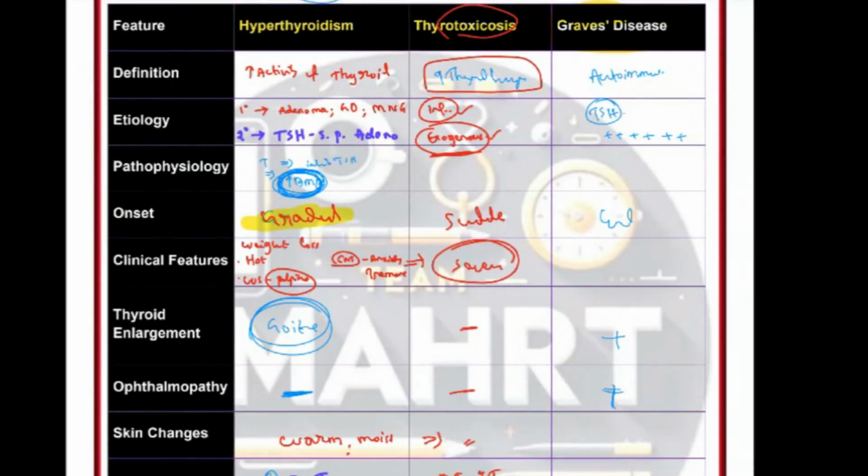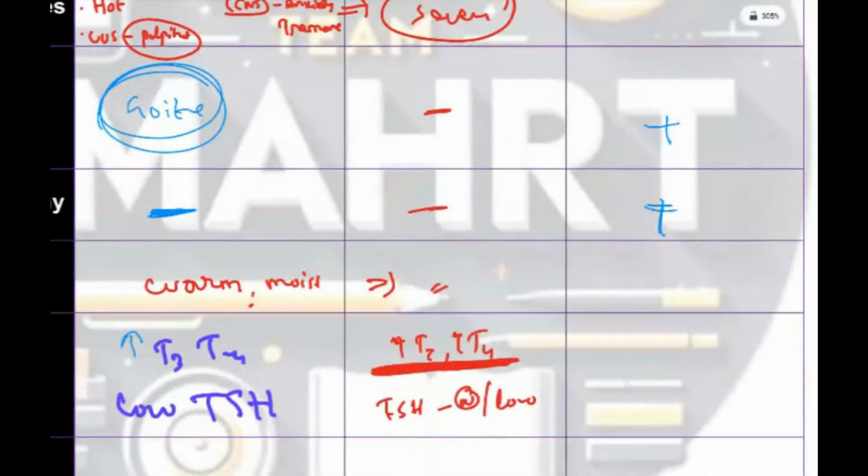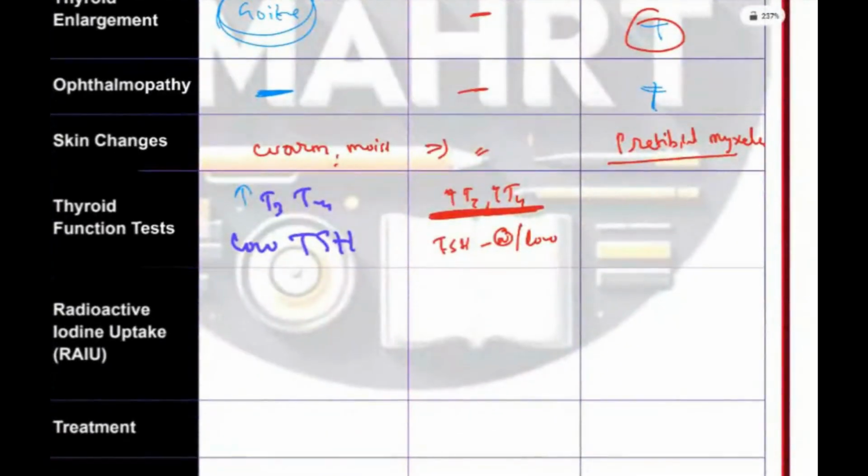How are you going to treat now? Anything? Yes, in skin, also remember in skin. One more point I forgot: pretibial myxedema. Very familiar with. So Graves' disease has ophthalmopathy, exophthalmos that we say, and pretibial myxedema. In thyroid function test, what are you going to notice?